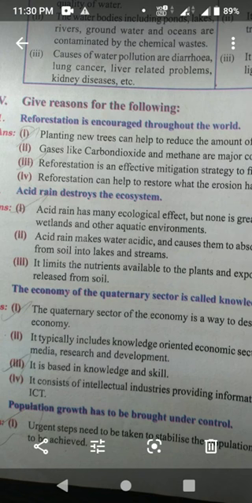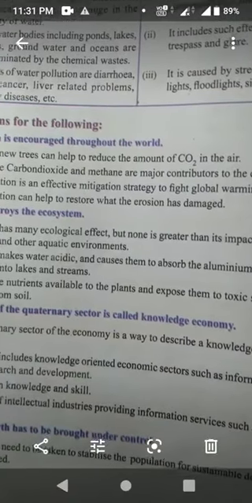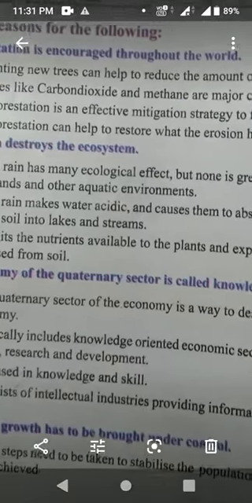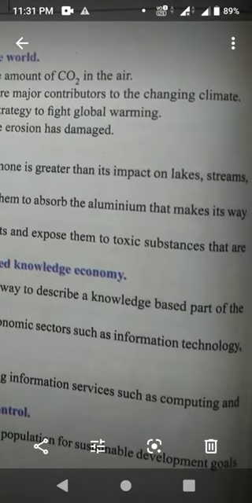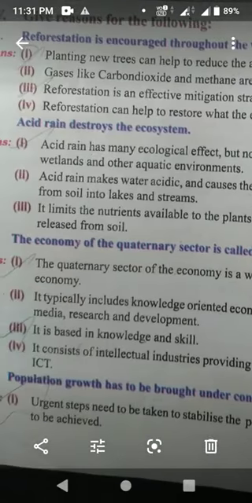So those who are having the guide, use that guide. Others, here I have given, give reason for the following. Deforestation is encouraged throughout the world. Planting new trees can help to reduce the amount of carbon dioxide in the air. Gases like carbon dioxide and methane are major contributors to the changing climate.